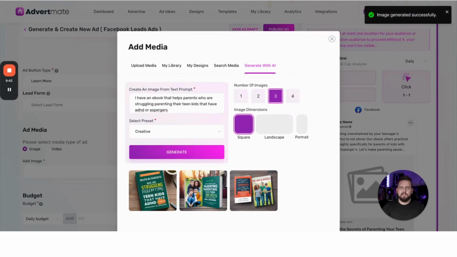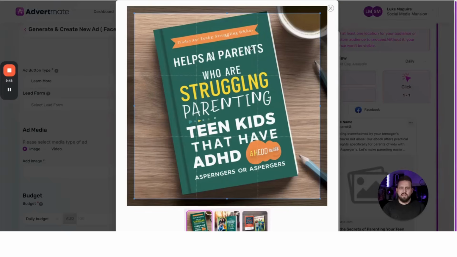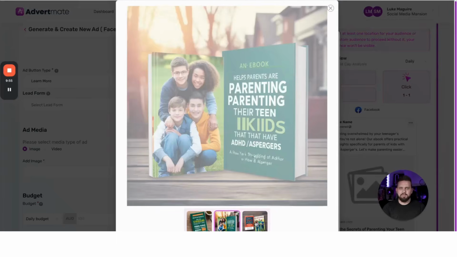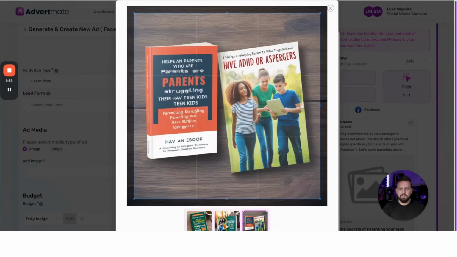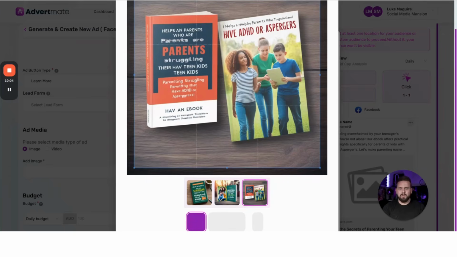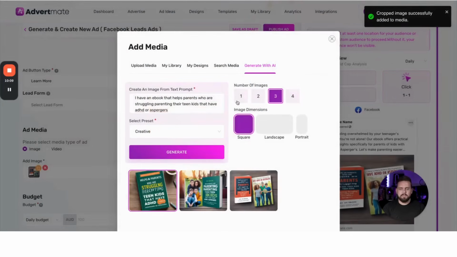And you can see over here, we've now generated these different images helping parents who are struggling parenting teen kids that have ADHD or Asperger's. So you can see there's a few different examples. Pretty good for one little prompt that I took about 2 seconds to write. And we can ask it to regenerate it and double check the words that are spelt right. Now that's a limit that sometimes ChatGPT and OpenAI has, but it's getting better. And again, we can change it in our image editor if we wanted to as well.